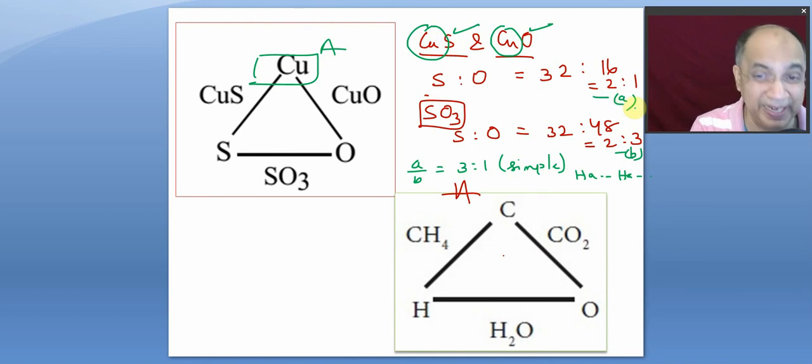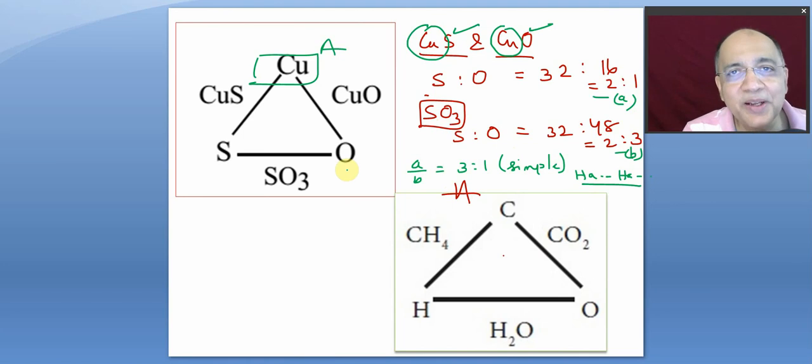That is ratio A. And in the compound SO3, S is to O is 32:48, 2:3. So these 2 ratios are simply related because 2/1 divided by 2/3, 2 get cancelled, it is 3/1. It is a simple ratio. So it is bound to happen. If the formula is having a simple relationship, then these things will be bound to be simple.